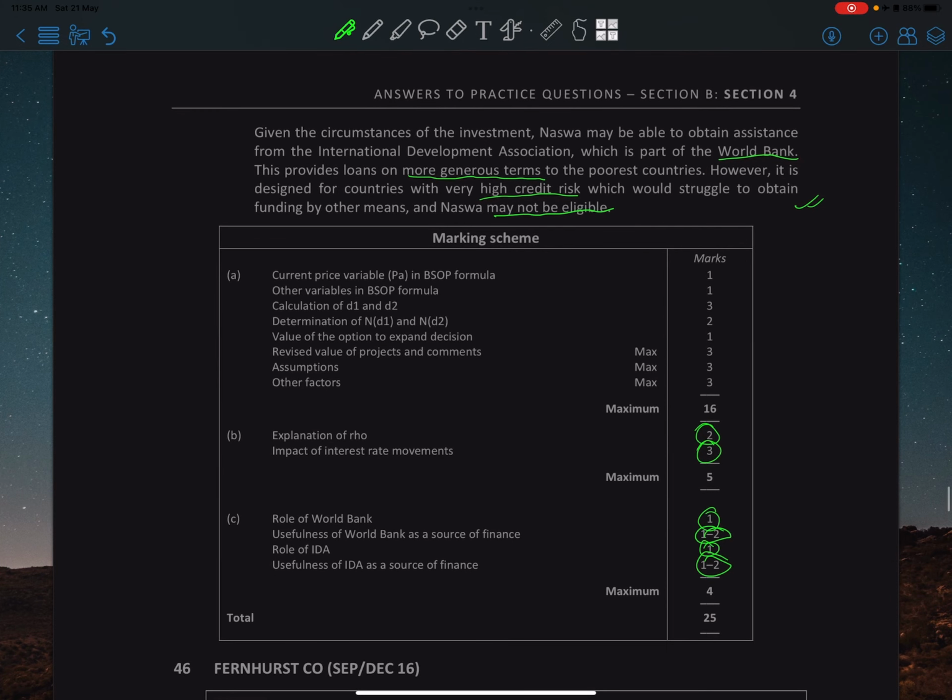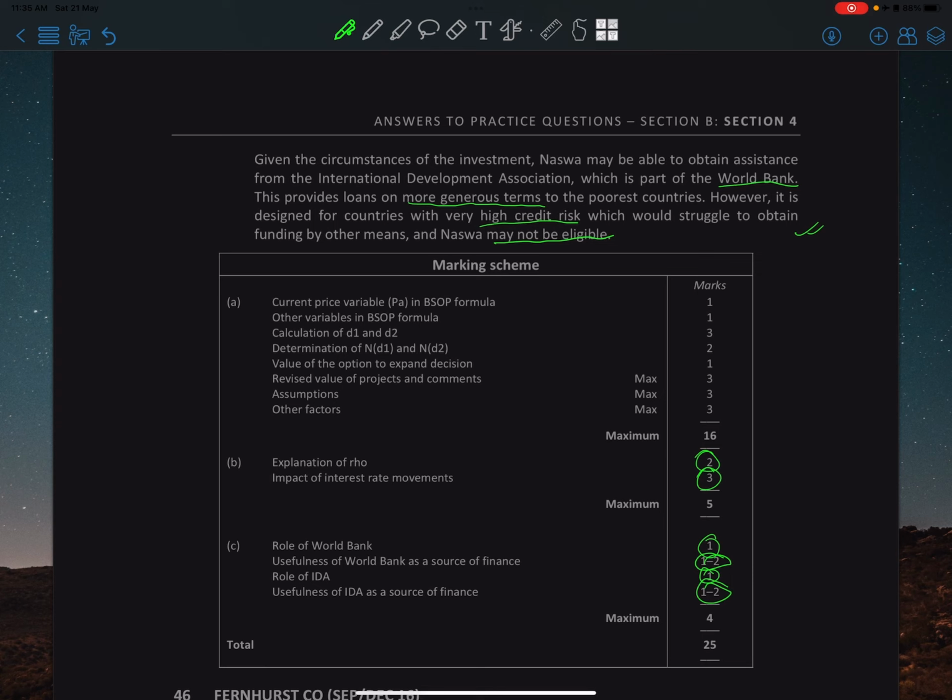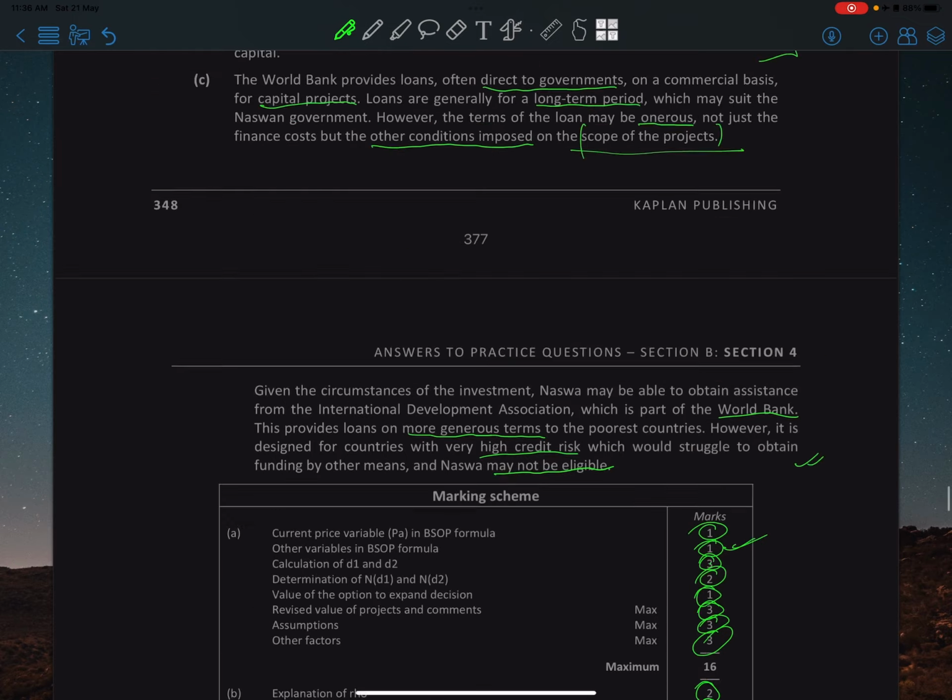And then for the Black-Scholes part, when you estimate the PA, you get 1 mark. Other variables, 1 mark. That's easy marks for anyone, right? Calculation of d1, d2 is 3 marks. Determination of N(d1) is 2 marks, right? So the value of the option to expand decision is that much. Revised value of project and comments is 3 marks maximum. Assumptions is 3 marks, and other factors is 3 marks. So a lot of this could be scored very easily. Yeah, that's pretty much it.